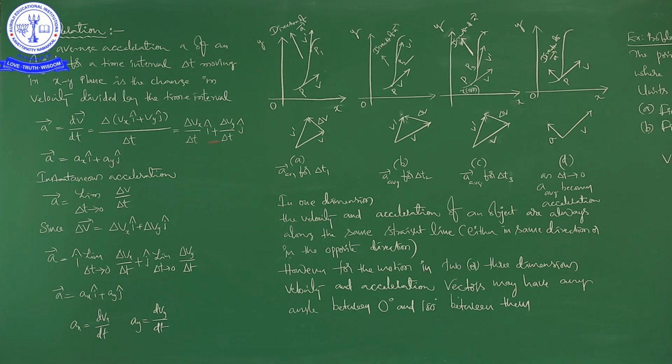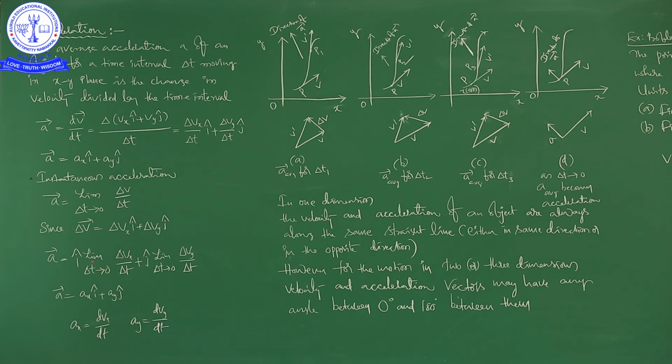So if you write like this, Ax is equal to delta Vx by delta t and Ay is equal to delta Vy by delta t, but it is for average acceleration. If you want to write instantaneous acceleration, there you have to apply the limits, the time approaches 0. So limit delta t tends to 0, delta V by delta t, since delta V bar is equal to delta Vx i cap plus delta Vy j cap.